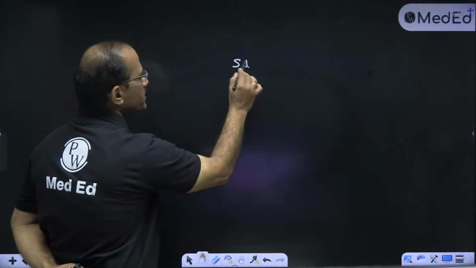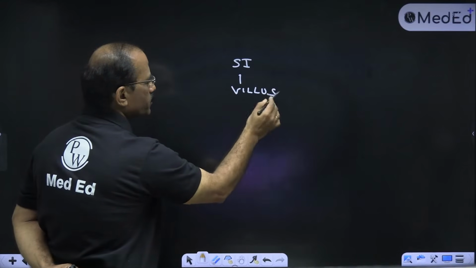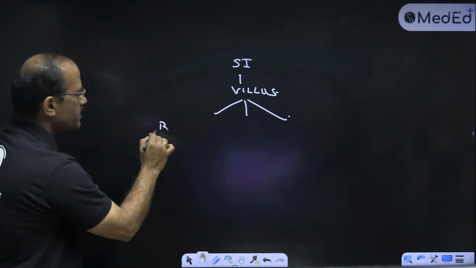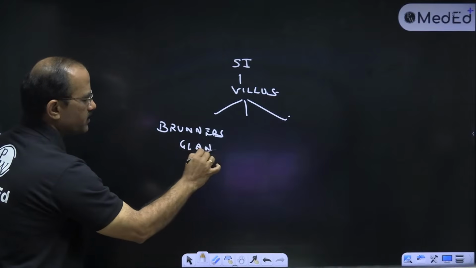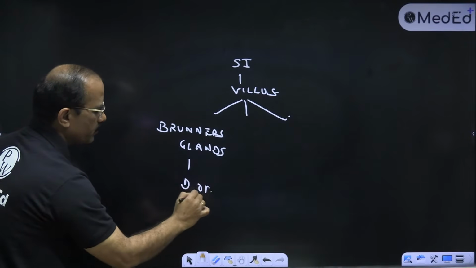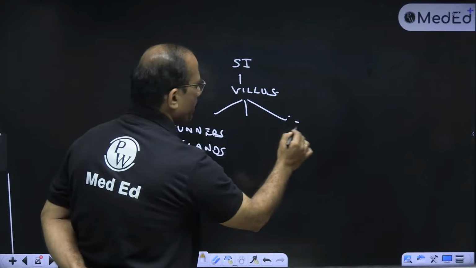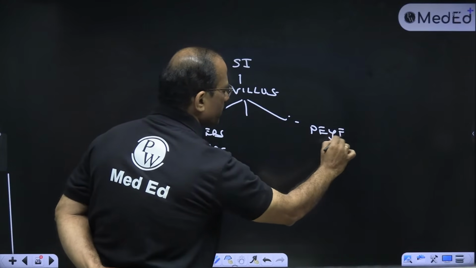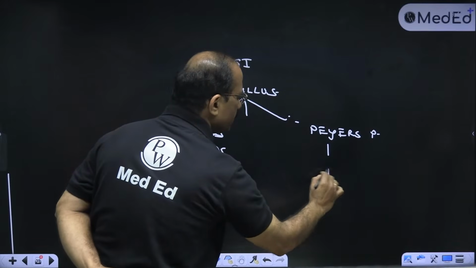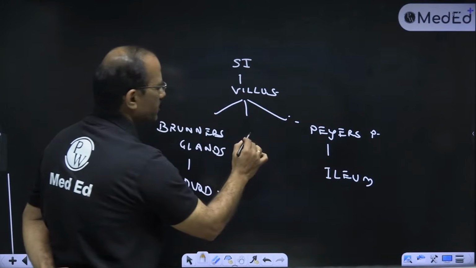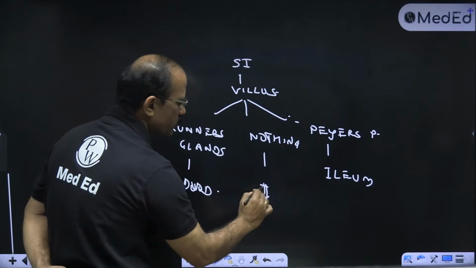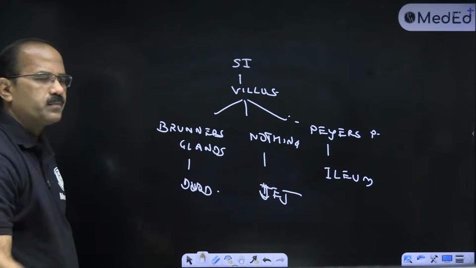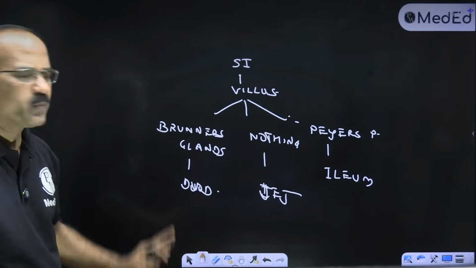Now look, you have villus, the small intestine. Villus with Brunner's glands: this is duodenum. Villus with Peyer's patches: that is ileum. And villus with nothing specific, there's nothing there: that is jejunum. That's a very, very easy way to identify this.